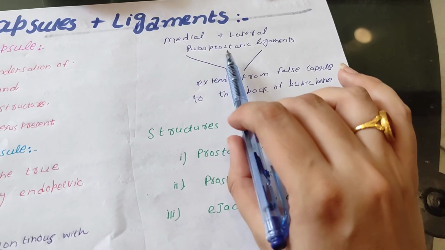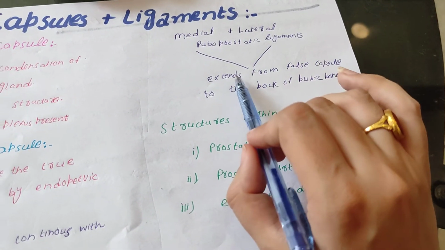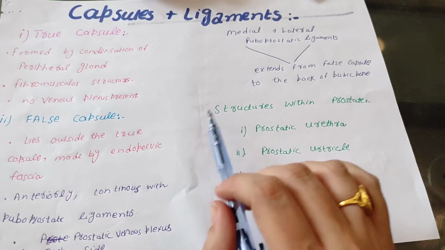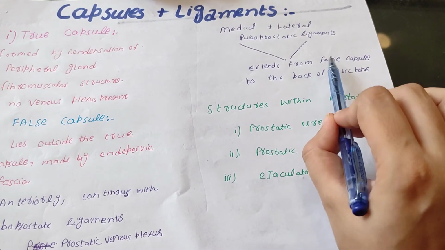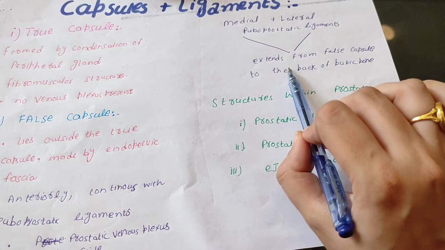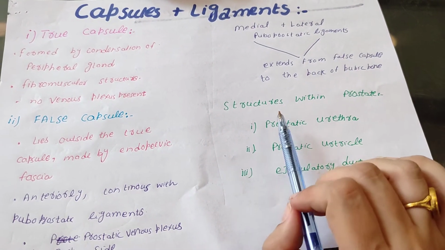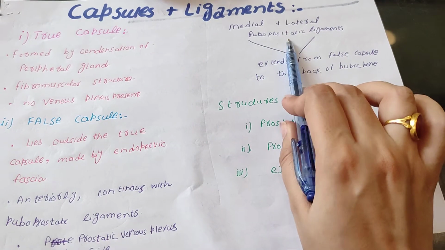Then these medial and lateral puboprostatic ligaments extend from the anterior surface of the false capsule and reach to the back of the pubic bone because they are connecting the pubis and prostate.